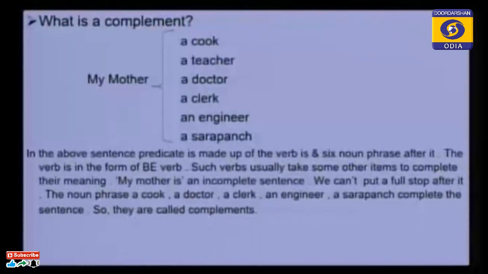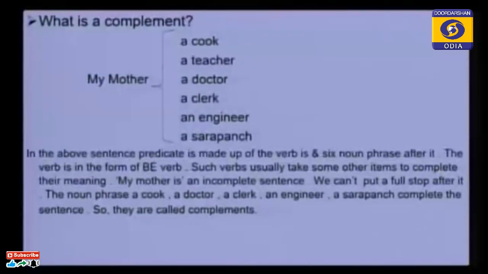Here, after my mother, is should be used. I have not written there is. You can use is. And here there are 6 noun phrases after the verb is. The verb is in the form of a be verb. Such verbs usually take some other items to complete their meaning. My mother is an incomplete sentence. We cannot put a full stop after it.